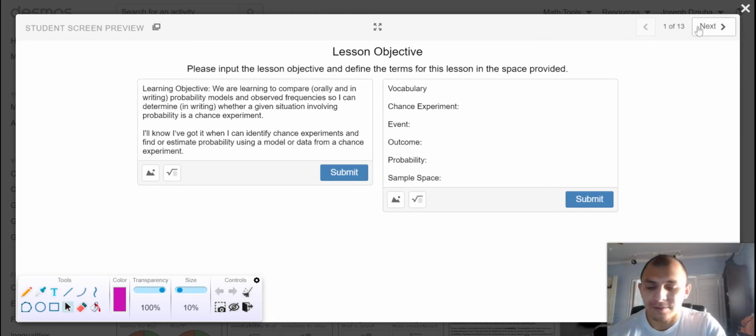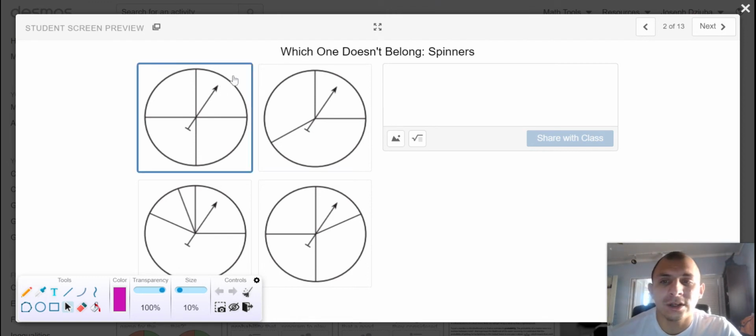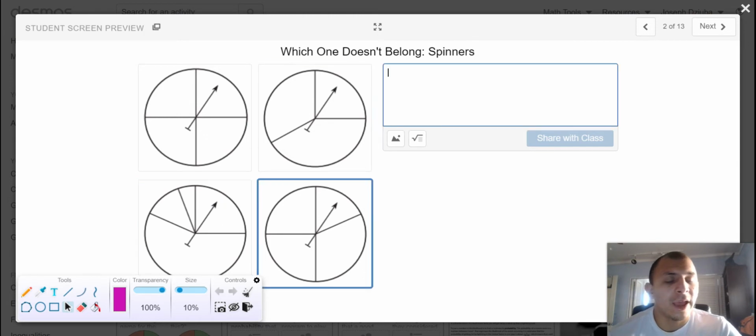A quick disclaimer, this unit is going to operate a little differently where many of the questions will be presented in an exploratory format, so just getting you to generate some ideas and thinking rather than a fixation on accuracy, whether things are right or wrong. So in this case, we have four different spinners, and you are tasked with selecting the one that you think does not belong, and then a quick mathematical justification as to why you don't think it belongs.